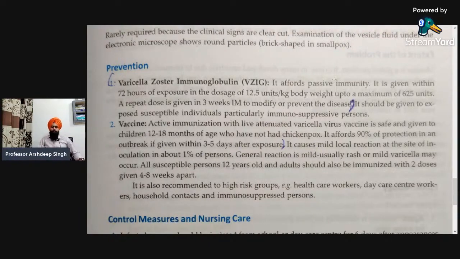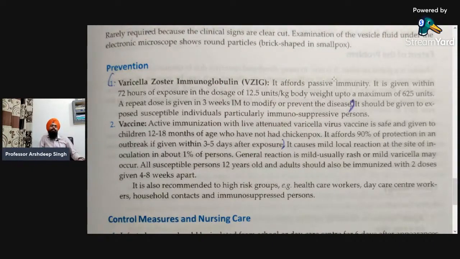It provides passive immunity, and it is given within 72 hours of exposure in the dose of 12.5 units per kilogram body weight up to a maximum of 625 units. So that is the dosage of this immunoglobulin that is administered to the person who is affected by the infection. And a repeat dose is given in 3 weeks IM to prevent the disease. So that is how we can prevent this infection.